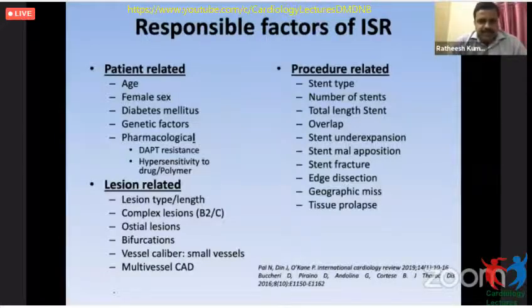As we have already seen, the major factors responsible for ISR are patient-related, like diabetes, which was not there in this case, but maybe hypersensitivity to the drug or polymer could be a reason. Lesion-related factors were definitely there, and for that we had referred him for surgery initially also, but he was not keen. Procedure-related factors: after stenting most of these were not present, except maybe tissue prolapse. Otherwise expansion parameters were all normal, and malposition was also not there.